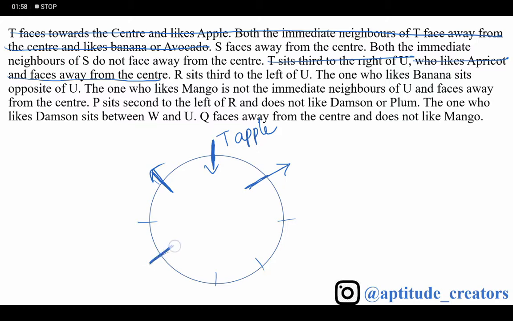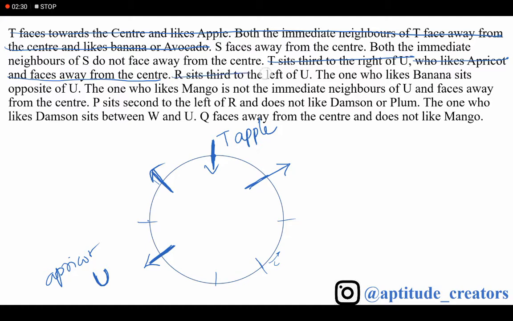Here I am taking U. Now T sits third to the right of U, that is 1, 2, 3. Why am I not taking it on this side? Because U faces outside the circle, so this will become left and this will become right. That's why I am placing T here.